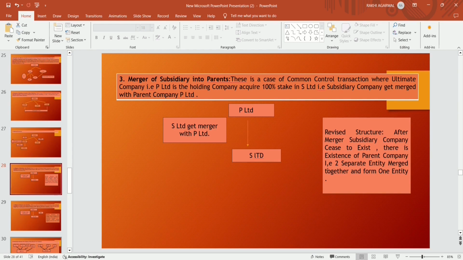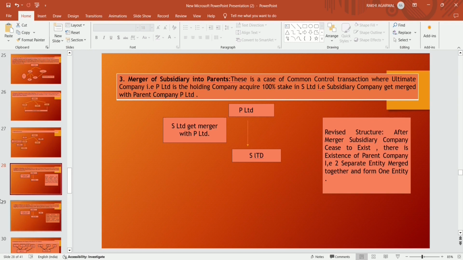Where S Limited gets merged with P Limited, that is, the subsidiary company merges into the parent company, the revised structure after the merger is that the subsidiary company ceases to exist. Since only the parent company exists, two separate entities merge together and form one entity. That is, P Limited and S Limited merge together and form P Limited only, because S Limited merges into P Limited, and there is no existence of S Limited after the merger; only P Limited is sustained.